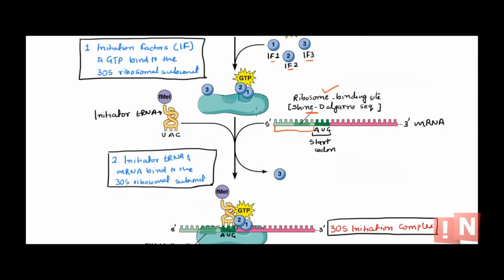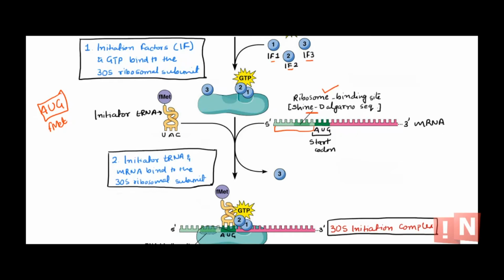Now once this binding occurs, there will be also this initiator tRNA coming into picture. Now what is this initiator tRNA? As I said, the first codon is AUG, and here it specifies the modified form of methionine, that is the formyl methionine. So you will see this F-met written in the book. So it brings in the F-met on the tRNA. So now we have the initiator tRNA and we have this 30S subunit along with the initiation factors and GTP. Both will come and bind to this mRNA.